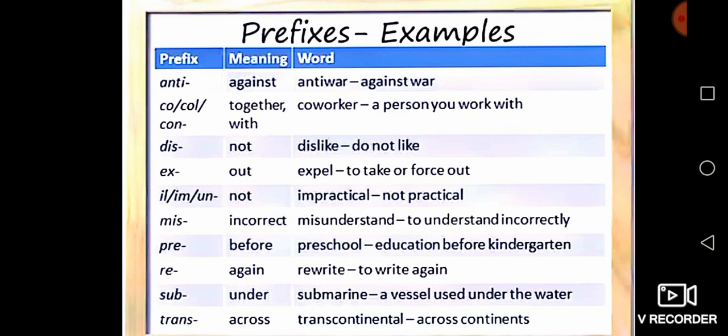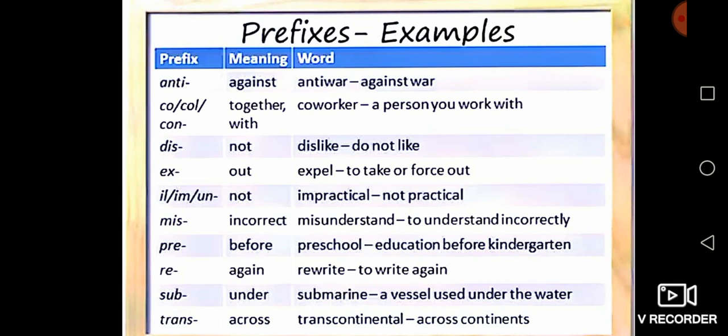Next one you see, co. These are examples of prefixes together with their meaning. Its meaning is together with. For example, co-worker. Worker is the main word or root in this word. You add co to the word, then we say co-worker, like a prefix. It means a person you work with.